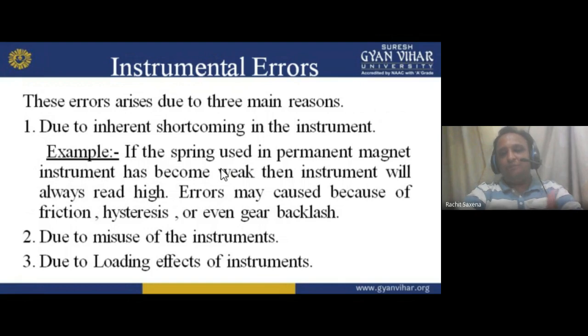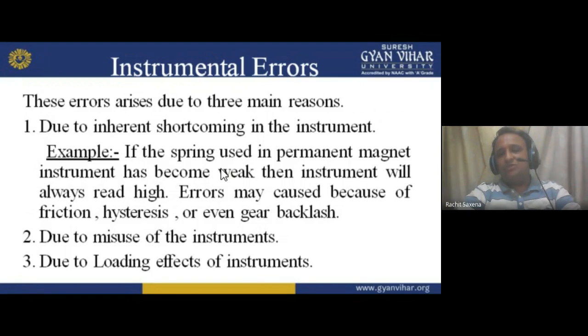So if I am talking about the permanent magnet moving coil, in that instrument we use two permanent magnets, and one coil is moving between those magnets. Due to the deflecting torque, what happens? The pointer on a scale moves and gives you the final reading, where the deflecting torque and controlling torque become equal. In this instrument, the controlling torque basically takes place due to the spring or the tension of the spring.